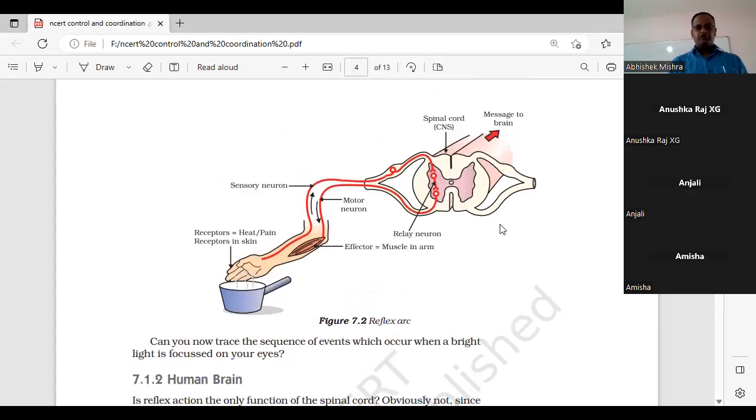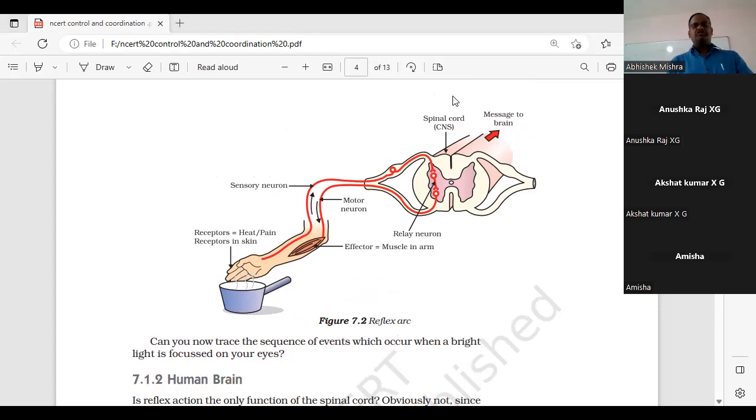Then, seeing this diagram, let me ask you. Amisha, what are the three types of neuron? Sensory neuron, motor neuron, and relay neuron. Very good. Now next, Akshat, unmute yourself.